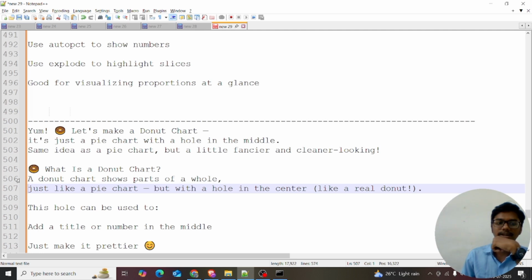So what is a donut chart? A donut chart shows a part of a whole, just like the pie chart, but with a hole in the center.